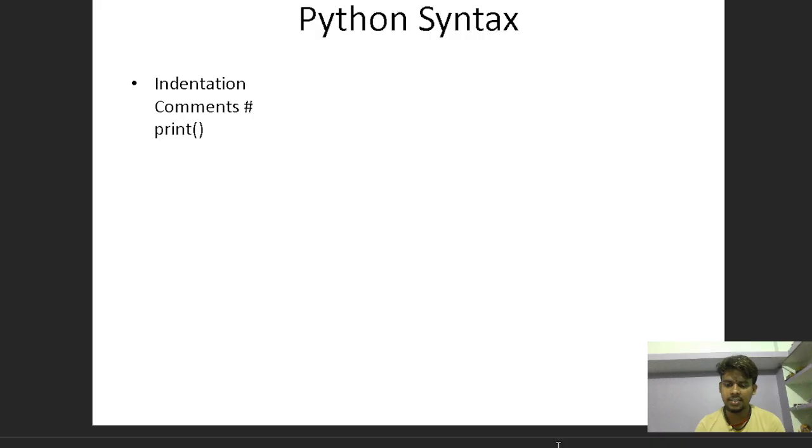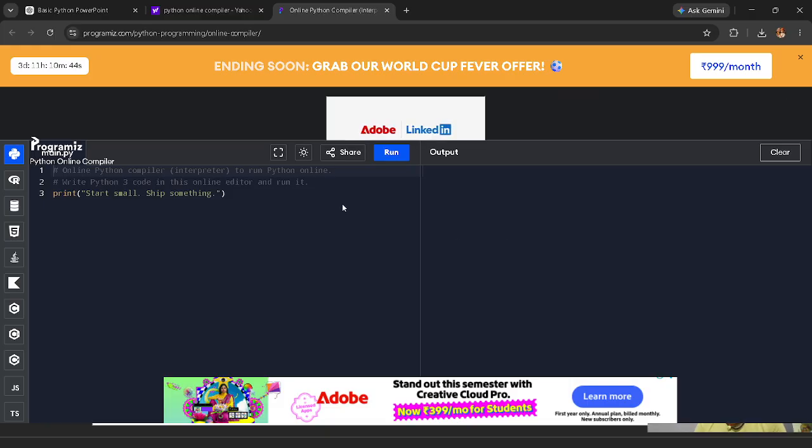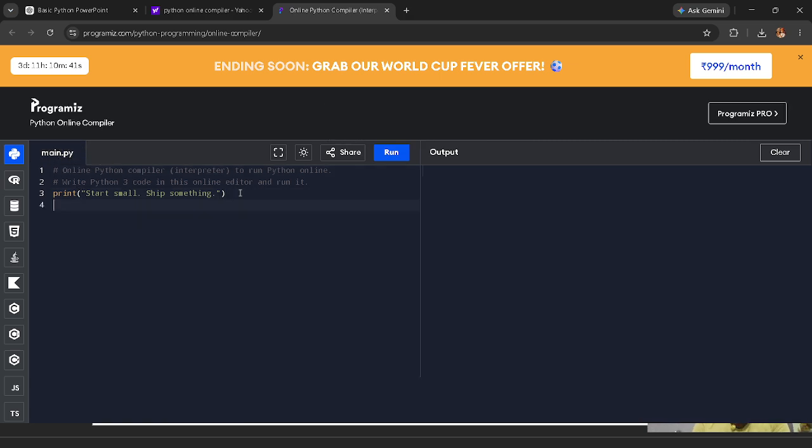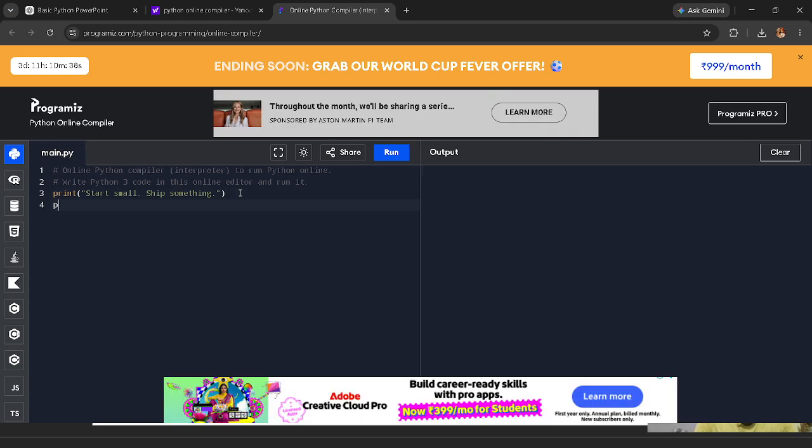Now we can see, we take the online compiler and here we print. Suppose this is the right way.